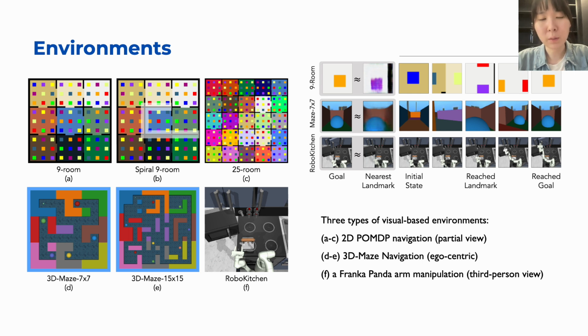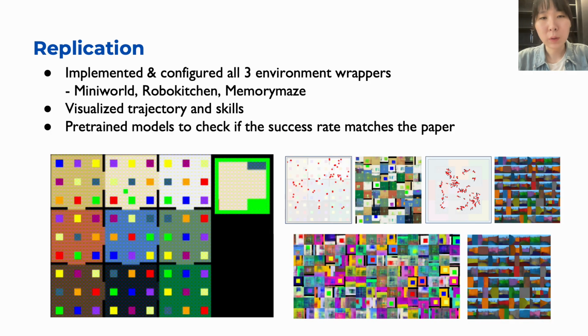Lastly, we also work upon RoboKitchen, which is given a top-down view, and the robot arm tries to solve tasks such as grabbing a kettle or opening the cabinet door. We decided to work primarily with Mini World, where it is less complex and good for empirical evaluation through visualization. We were able to replicate upon all three environments and have also visualized trajectory and skills.